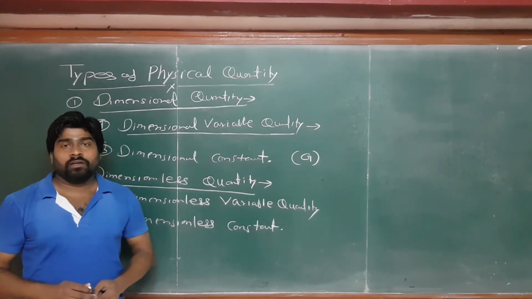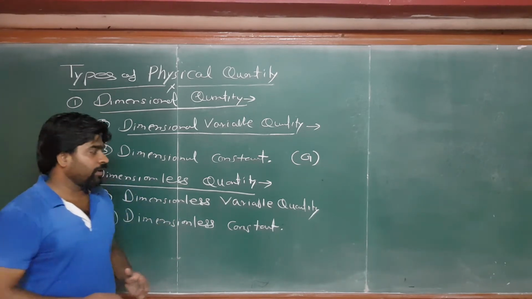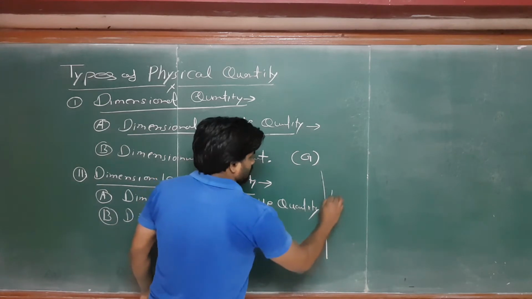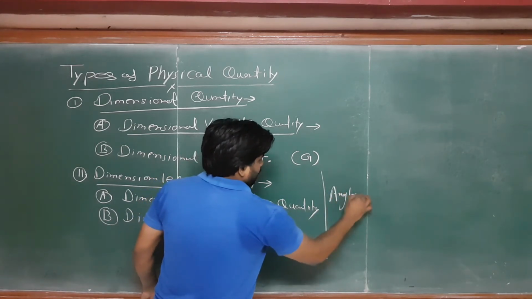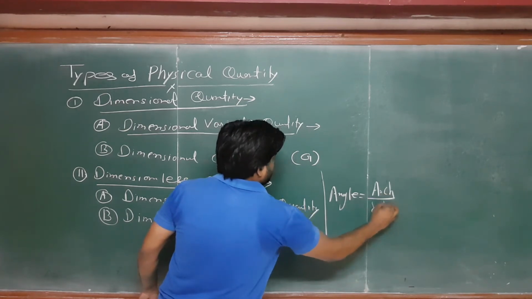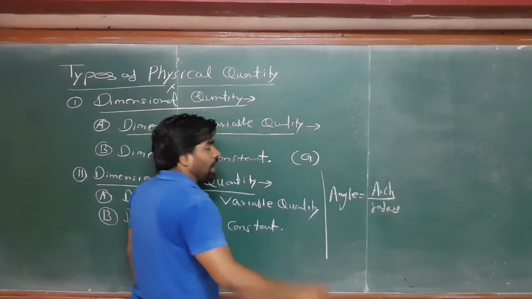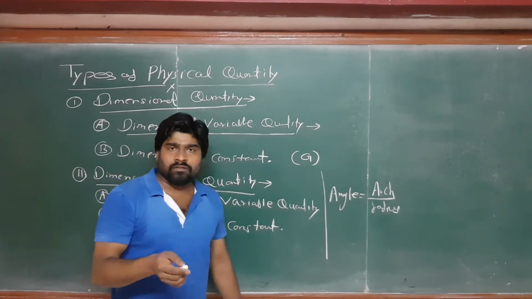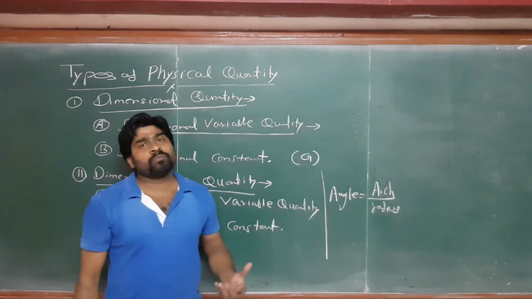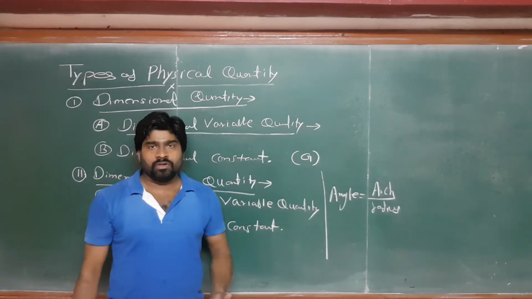the angle. The formula of the angle is arc upon radius. The arc is always measured in meters or centimeters, and similarly the radius is always measured in meters or centimeters.